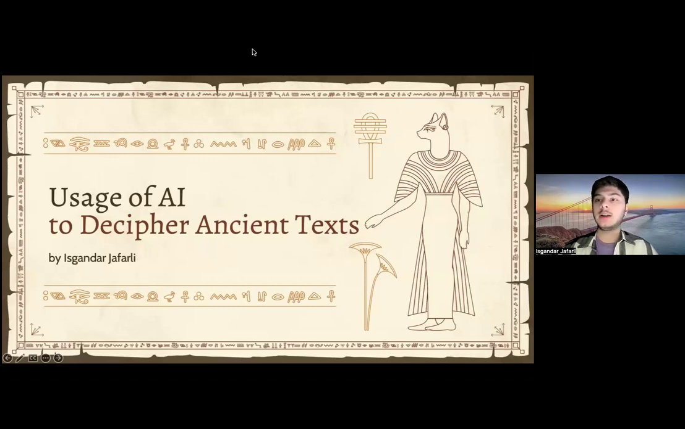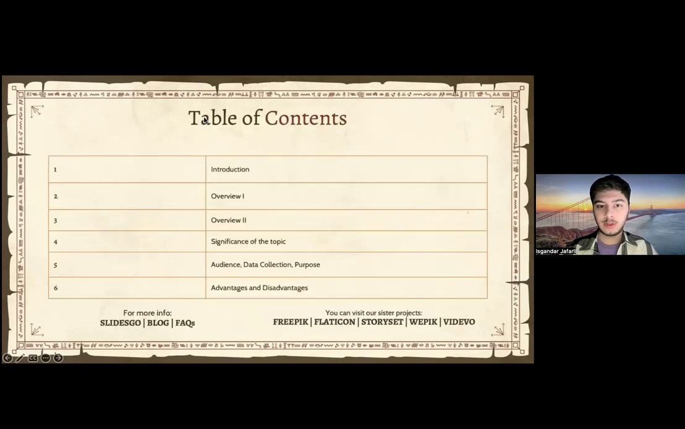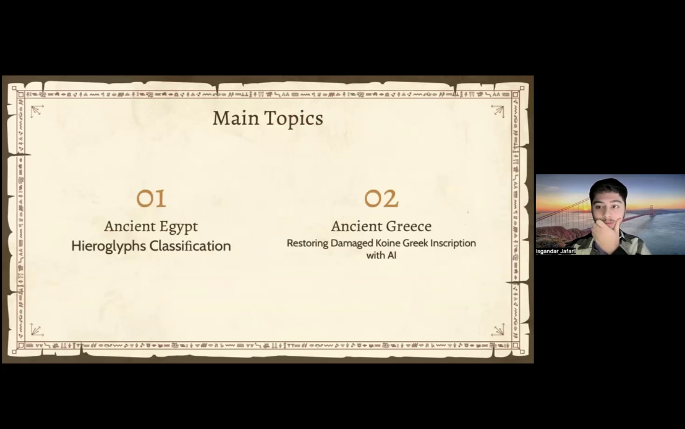Hello everyone. Today I will be discussing the topic that I chose, usage of AI to decipher ancient texts. So we may continue. First of all, I'd like to briefly discuss our table of contents. So we have introduction, our overview, significance, our target audience, data collection and purposes, advantages and disadvantages, experimental results, statistics, my personal evaluation, my comparison, the pie chart that I made using language models that I downloaded online, so LLMs basically, and then finally saying thanks.